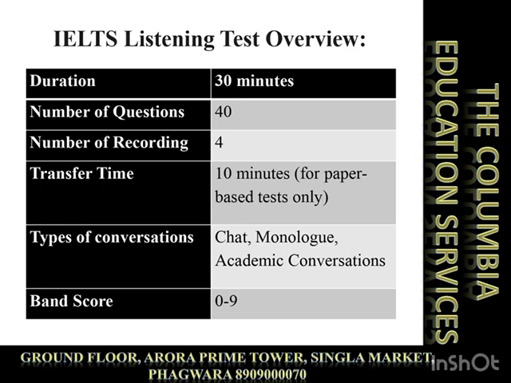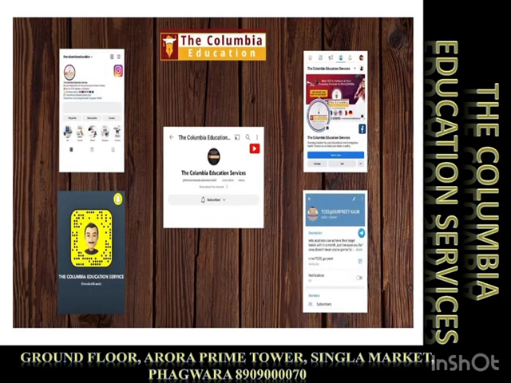In listening, it is around 30 minutes of listening. The total number of questions is 40, which is similar to reading. The number of recordings is 4. That means you will get 4 sections of 10 questions. After finishing the 30 minutes of audio, you can transfer your answers within 10 minutes. The audio for each section is from a chat, monologue, or academic conversation, and the band score is from 0 to 9.